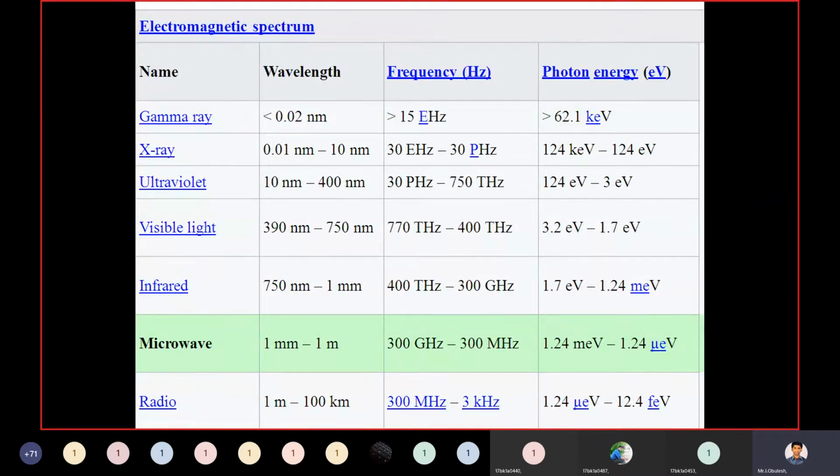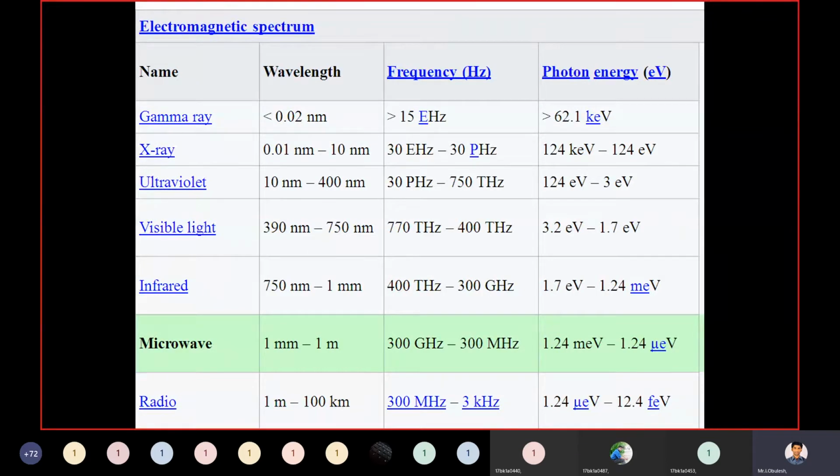Coming to visible light, if we have a wavelength of 390 to 750 nanometers, it relates to the visible light wavelength. If you have a frequency range of 770 terahertz to 400 terahertz, it relates to the visible light frequency range. And the photon energy for visible light is 3.2 electron volts to 1.7 electron volts.